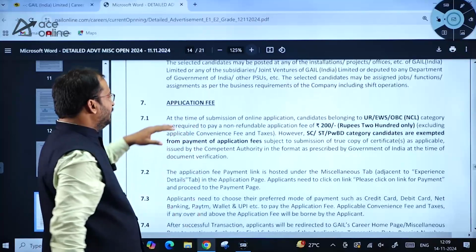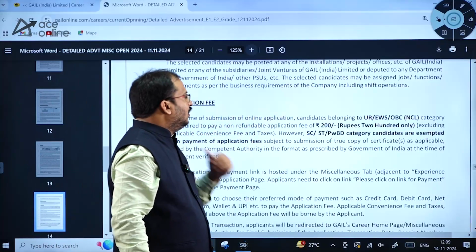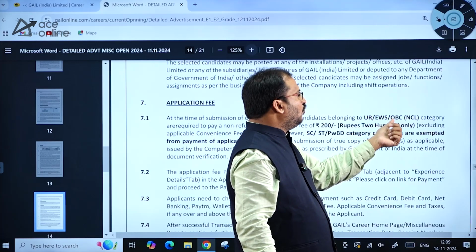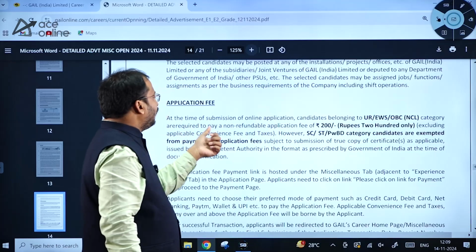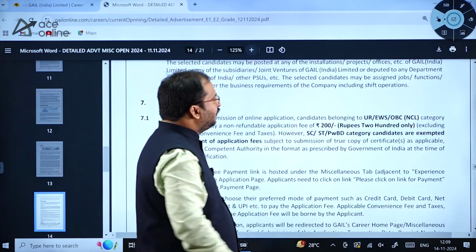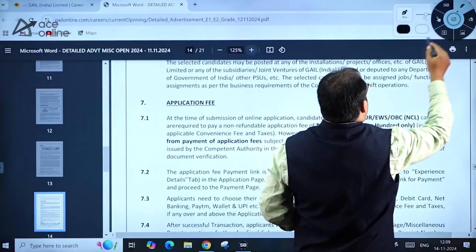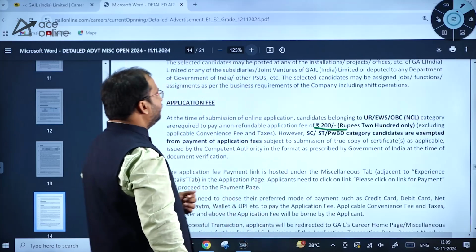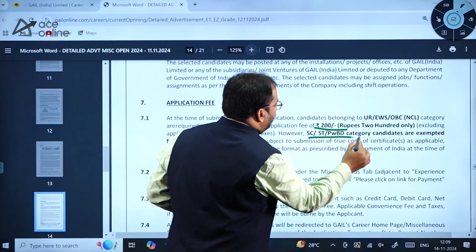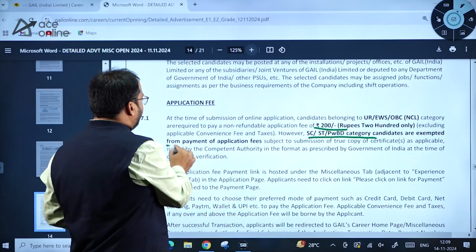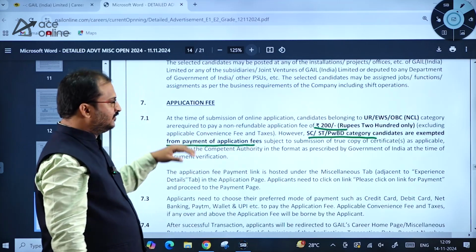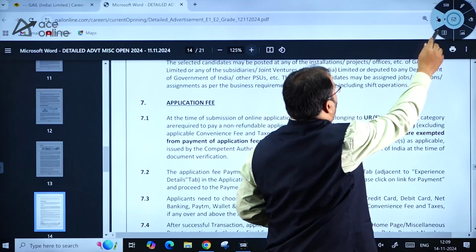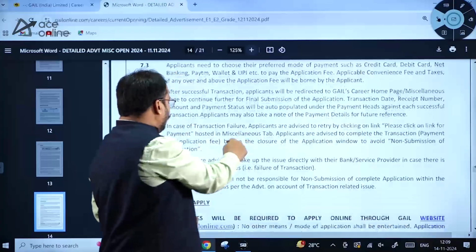Then application fee. At the time of submission of online application, candidates belonging to unreserved, EWS, OBC NCL category are required to pay a non-refundable application fee of 200 rupees. So a non-refundable application fee of 200 rupees should be paid. However, SC, ST, PWD category candidates are exempted from payment of application fees. So this is about the payment related information, dear students. Kindly go through this.